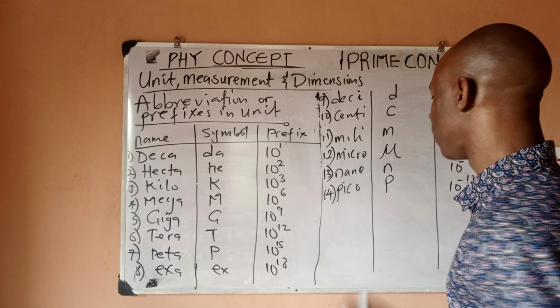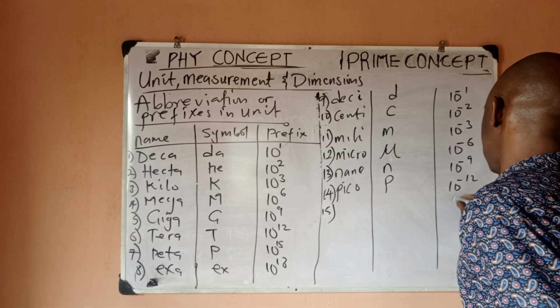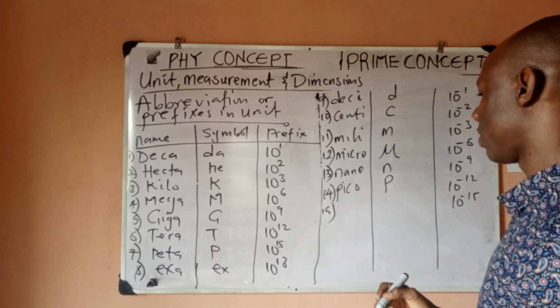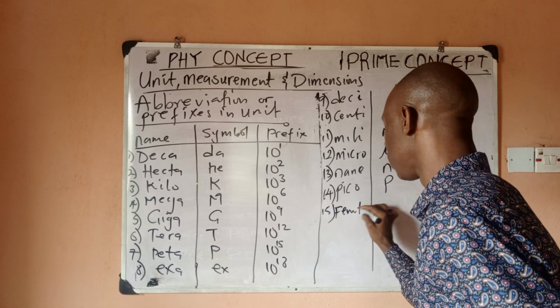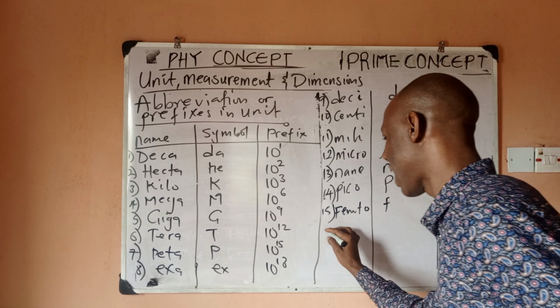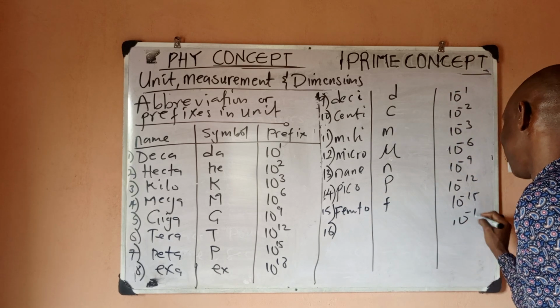This is capital letter P. And we should have number 15, which should be 10 to power minus 15, right? Yes, 10 to power minus 15 should be femto. Femto, which is small letter f. Then we have number 16, which should be 10 to power minus 18.